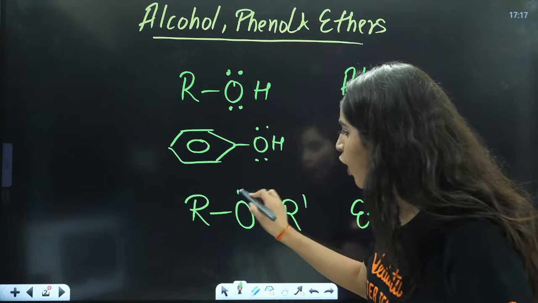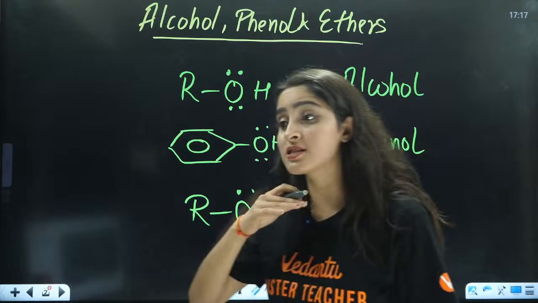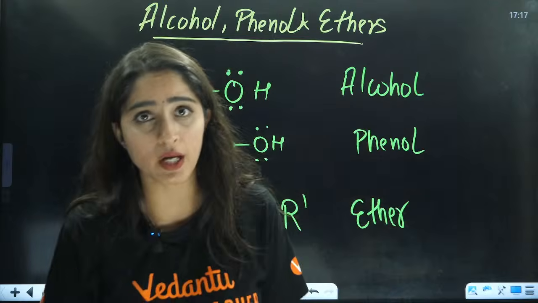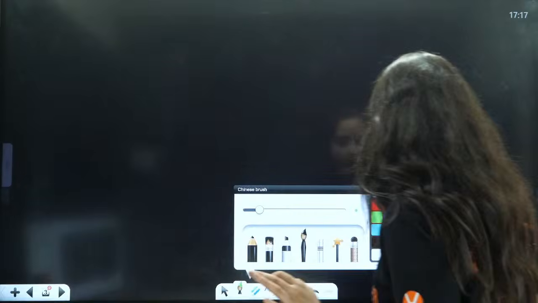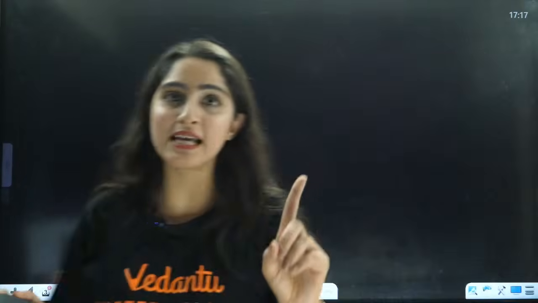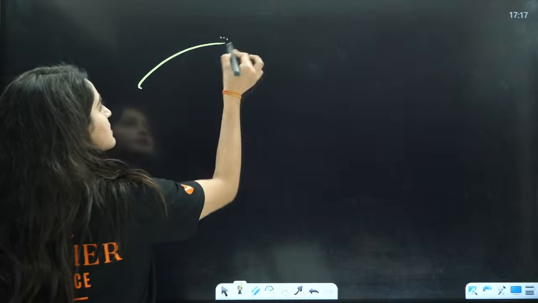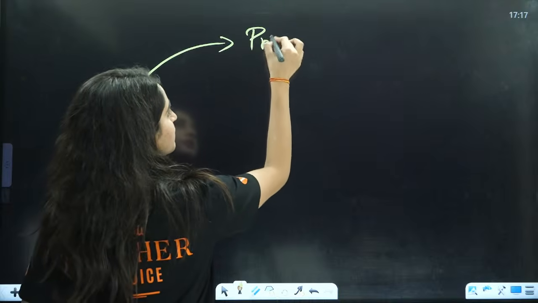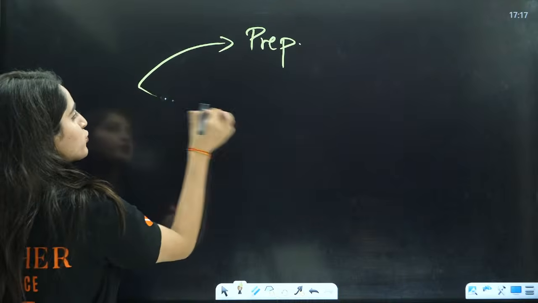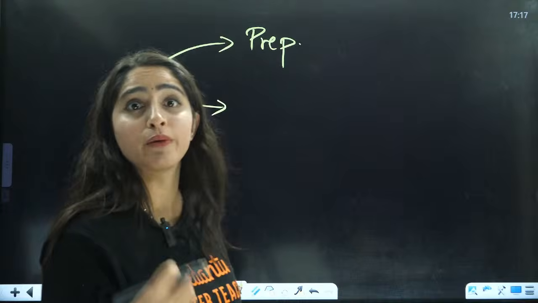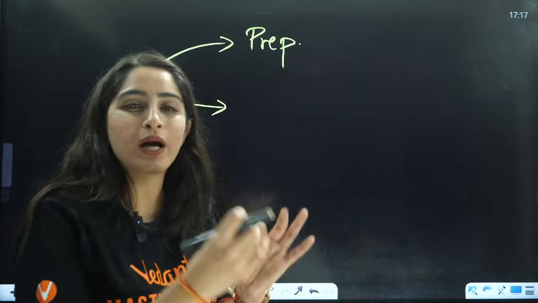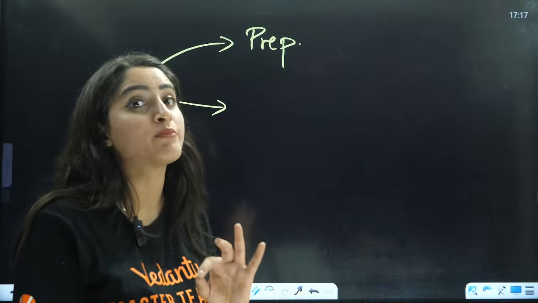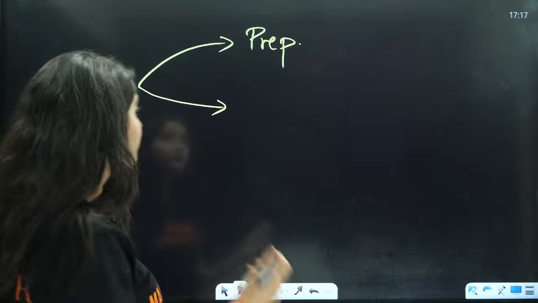Whenever we study all these chapters of organic chemistry, three things we will study everywhere. First thing is your preparation. How are we going to prepare that? What are the different methods of preparing? What is the mechanism of preparation? What is the highlighting point of that mechanism? All these things we are going to do.